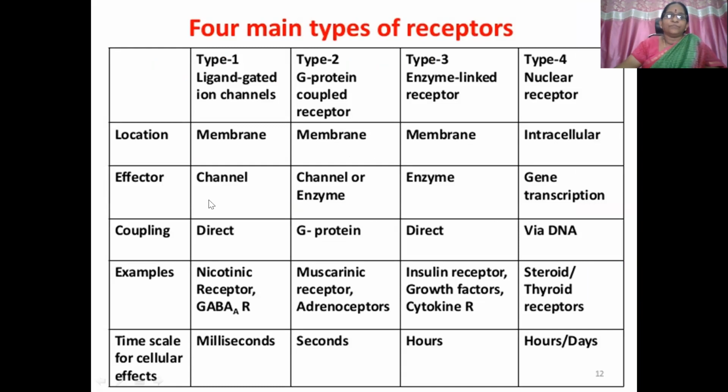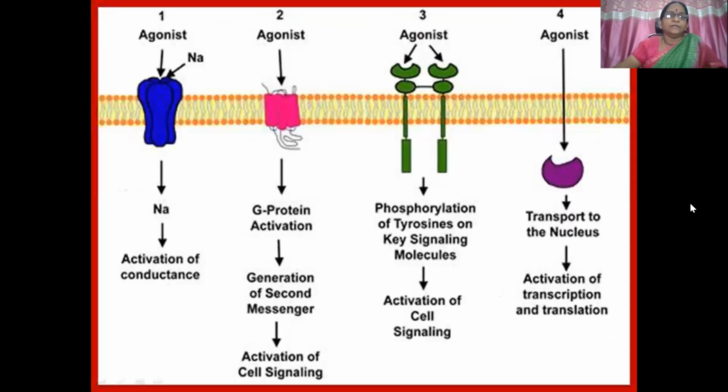This is intracellular, effector molecule, channel or enzyme, and here it is tyrosine kinase, gene transcription, coupling direct, G protein, and direct and via DNA. Examples: nicotinic, muscarinic receptors. Then cytokine receptors, you can remember, steroid receptors. Milliseconds, seconds, hours or days. Same thing here. Sodium channel flow, activation of conductance, G protein involvement, second messenger involvement, cell signaling, phosphorylation of tyrosine molecules, activation of cell signaling, transport to the nucleus, activation of gene transcription and translation as well.